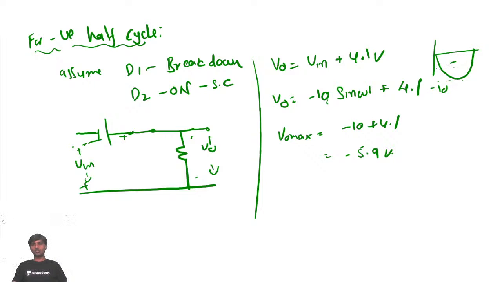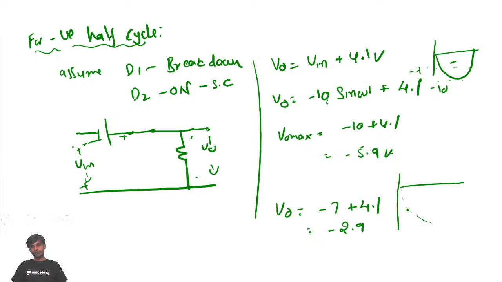You can also take, let's say, minus 7 volts. Then the output will be minus 7 sin omega t plus 4.1, so you get minus 2.9. So if your input is like this, the output is going to be like this, Bharat. Are you getting the point or not? It's going to be minus 5.9, minus 10 volts.